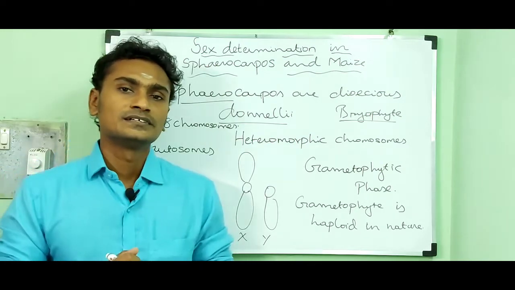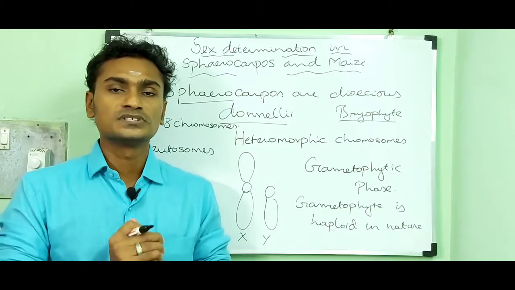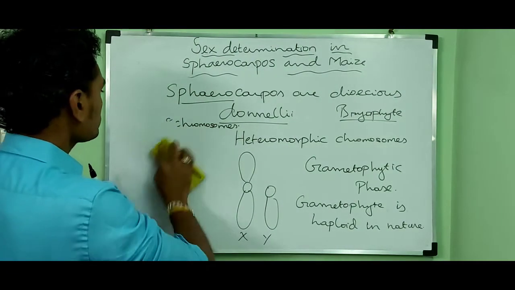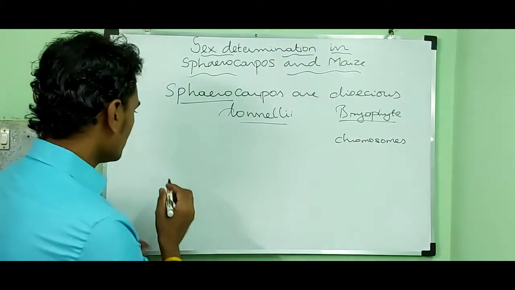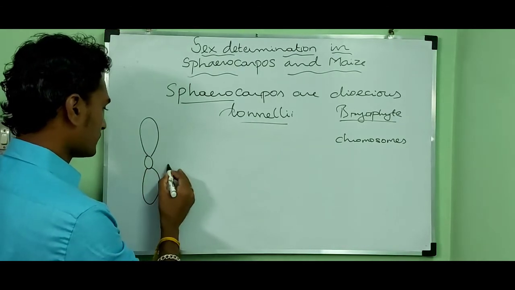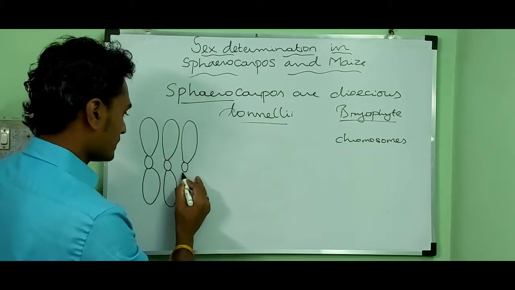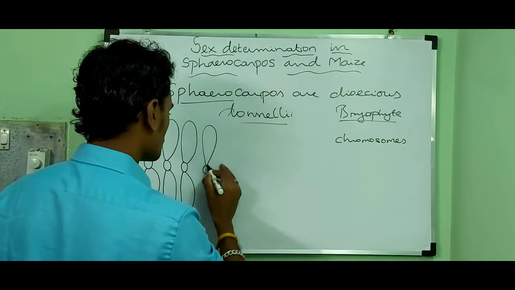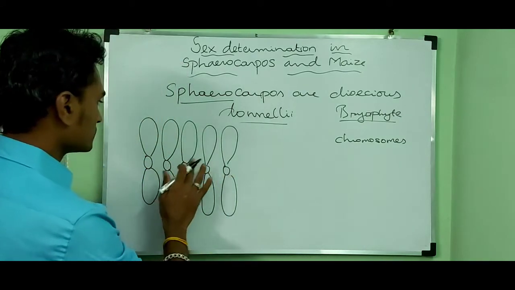In female, the 8th chromosome, that is the sex chromosome, the X chromosome, is larger in size. So, it contains 8 chromosomes, isn't it?